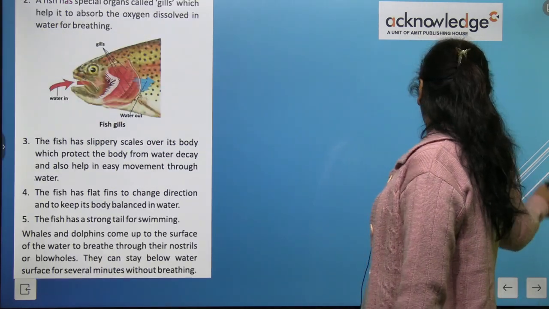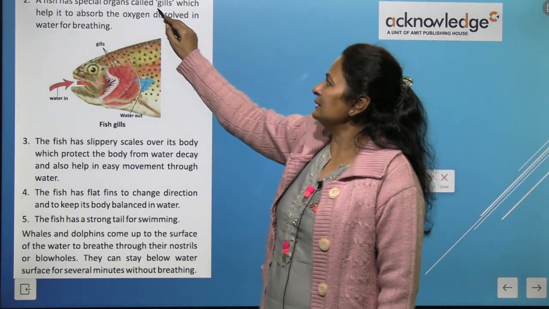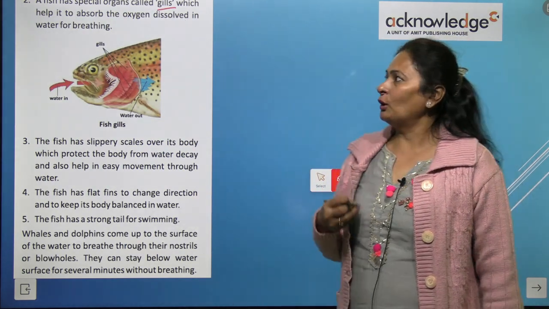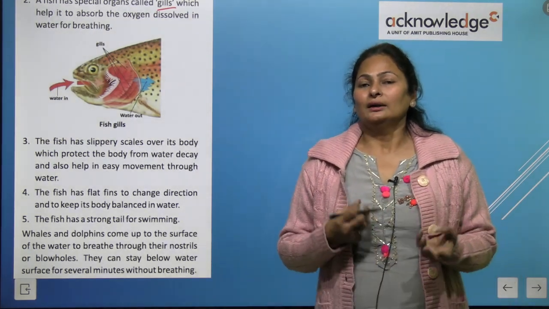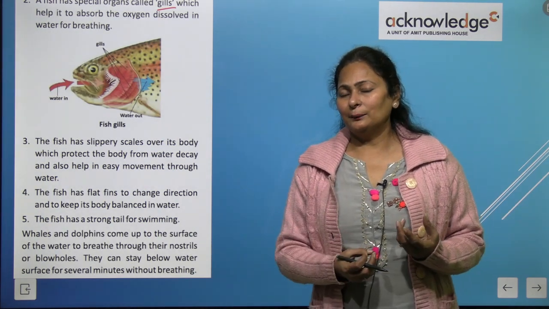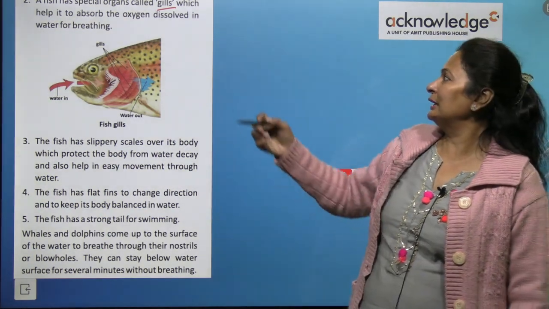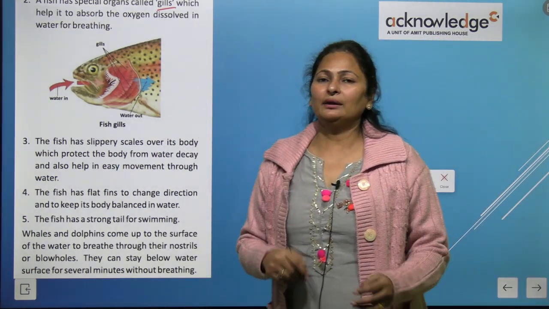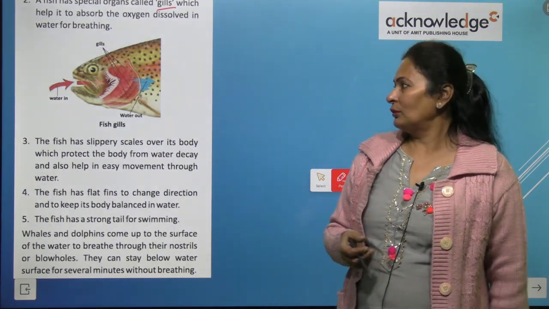Now, a fish has a special organ called gills, which helps to absorb the oxygen that is dissolved in water. Aquatic animals, which live in water, also need oxygen. So gills help the fishes to extract the oxygen from the water.